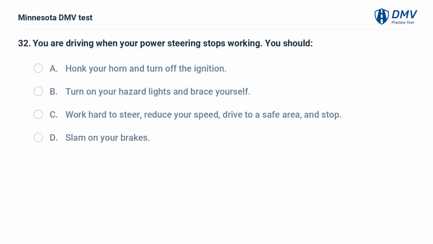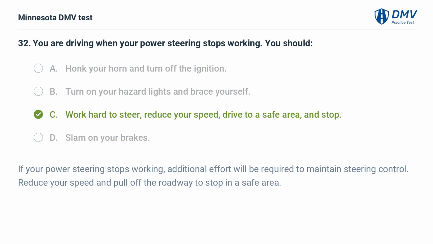You are driving when your power steering stops working. You should: A. Honk your horn and turn off the ignition. B. Turn on your hazard lights and brace yourself. C. Work hard to steer, reduce your speed, drive to a safe area, and stop. D. Slam on your brakes. C. If your power steering stops working, additional effort will be required to maintain steering control. Reduce your speed and pull off the roadway to stop in a safe area.